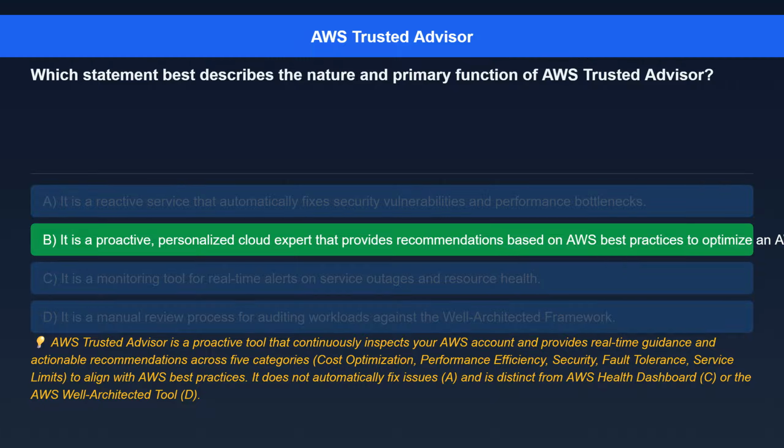AWS Trusted Advisor is a proactive tool that continuously inspects your AWS account and provides real-time guidance and actionable recommendations across 5 categories: cost optimization, performance efficiency, security, fault tolerance, service limits, to align with AWS best practices. It does not automatically fix issues, A, and is distinct from AWS Health Dashboard, C, or the AWS Well-Architected Tool, D.